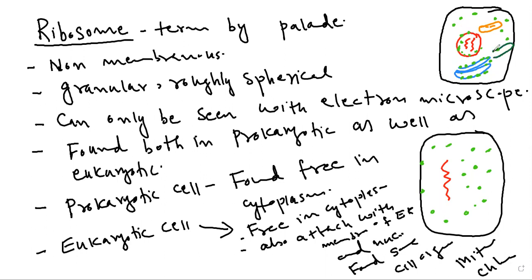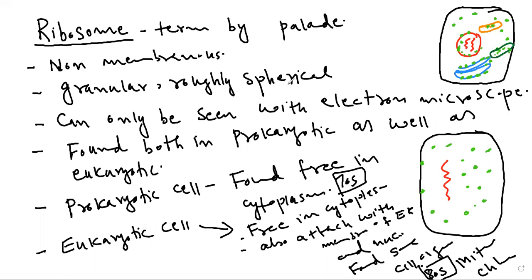In the matrix of mitochondria and in the stroma of chloroplast, ribosomes are also found. And another point is that in prokaryotic cell, ribosome is 70S, and in eukaryotic cell, ribosome is 80S. What is 70S and what is 80S? I will tell you when I will discuss about the types of ribosomes.